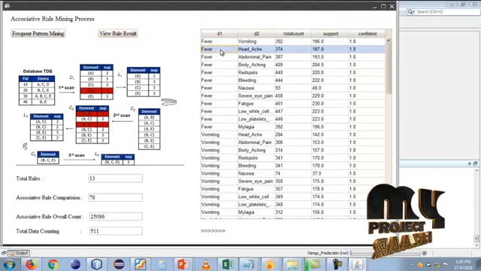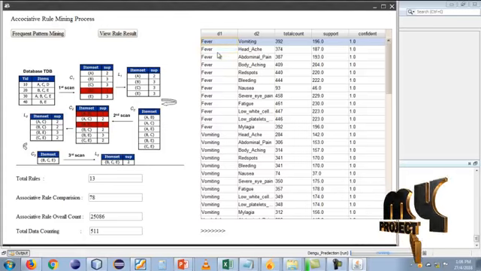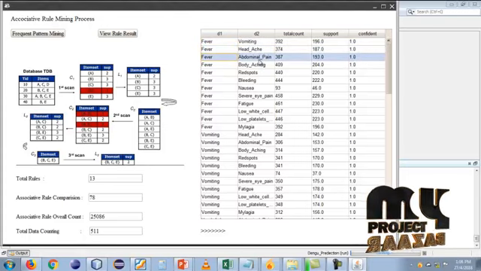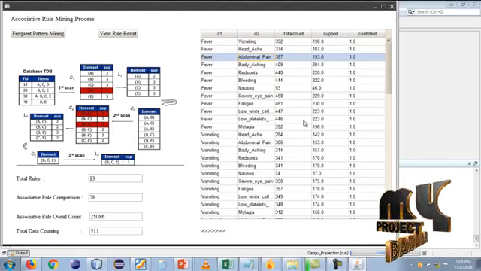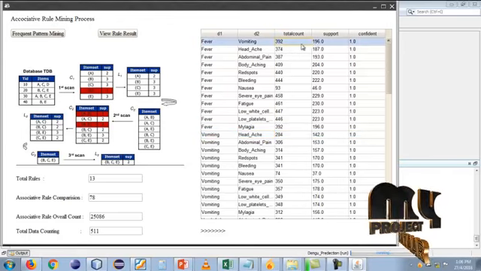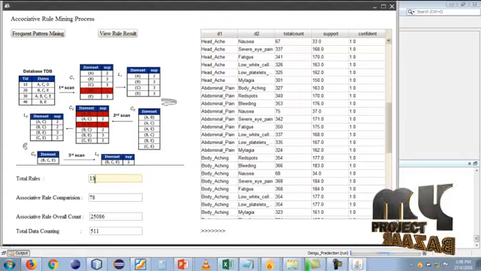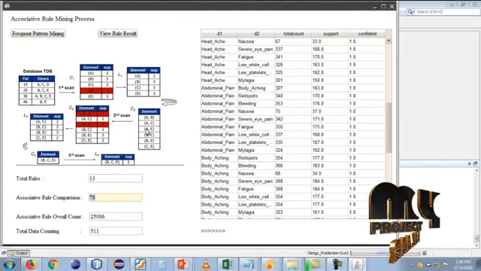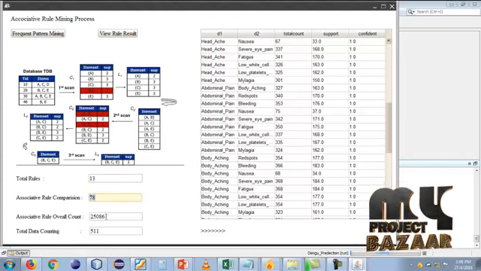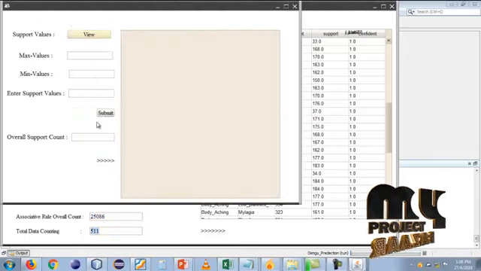Next we can view the frequent rule mining. This is the single rule mining result. You can see fever compared to vomiting, fever compared to headache, and fever compared to abnormal patient. That information is compared one to one. The total count, support, and confidence level count can be displayed in all of these frames. Total rules is 13 and 13, the associated rule count is 78, and the associated overall count and total patient counting information can be displayed in this field.